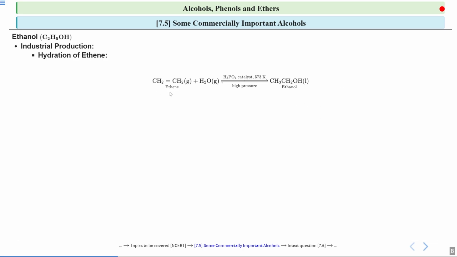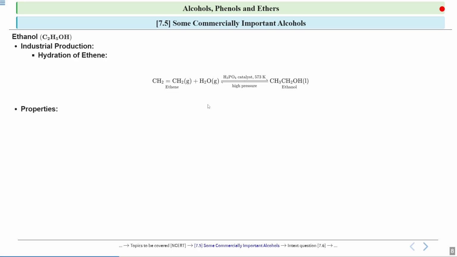First there is hydration of ethene, and then at this carbon there is a positive charge. Then the nucleophilic attack happens: this oxygen has the electron density, so it attacks this carbon and the water molecule gets attached to it, and then there is deprotonation and you get CH3CH2OH. So this is how by the hydration of ethene you will form ethanol.